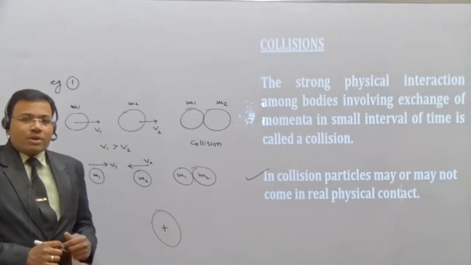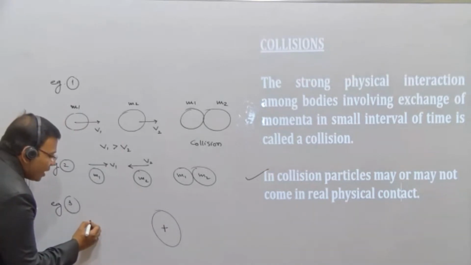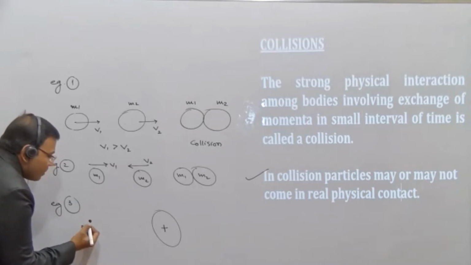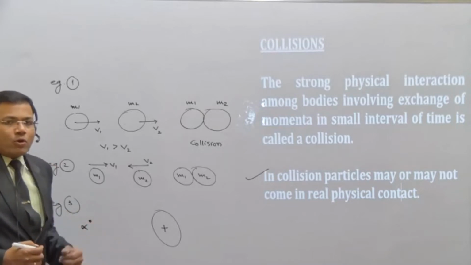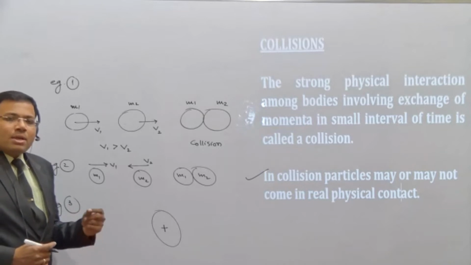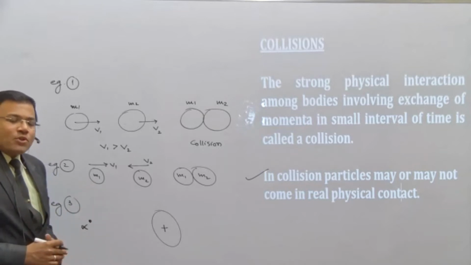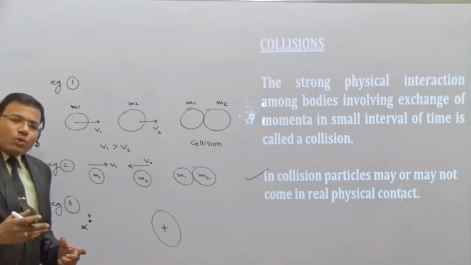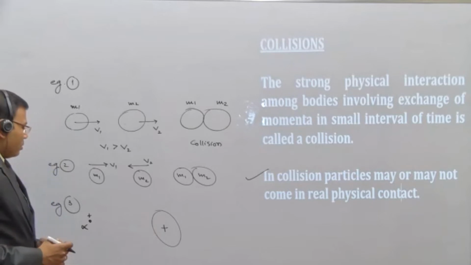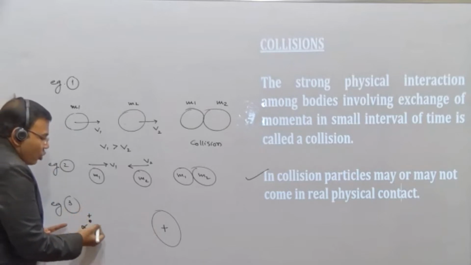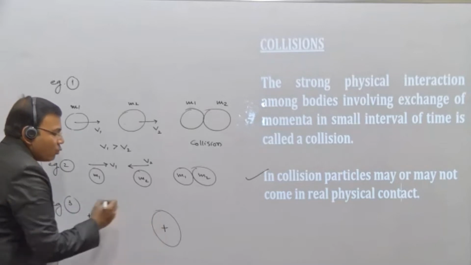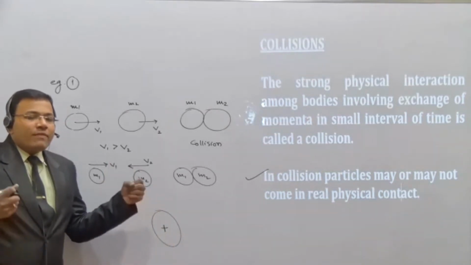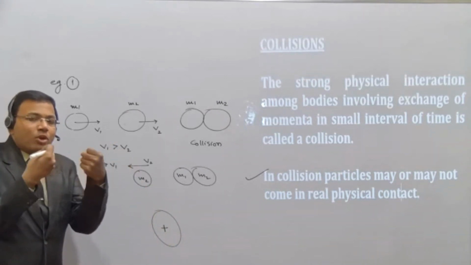Now, what happens if I take an alpha particle here? Alpha particle means it is also a positively charged particle. Helium ion is considered as alpha particle, and alpha particle is always positively charged. So this is also a positively charged particle. Of course, the nucleus is also positively charged. Now, when we send this alpha particle towards the nucleus, because there is a positive charge here and here also positive charge, they will not come in physical contact because the force of repulsion will take place.